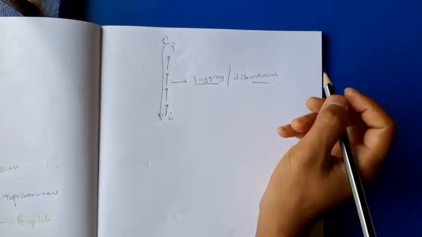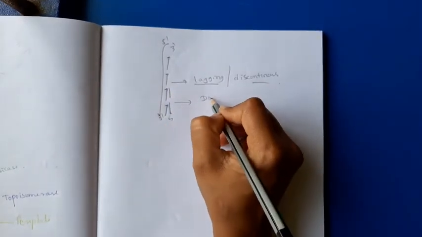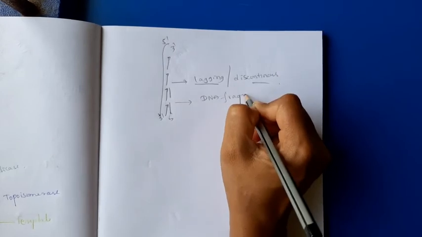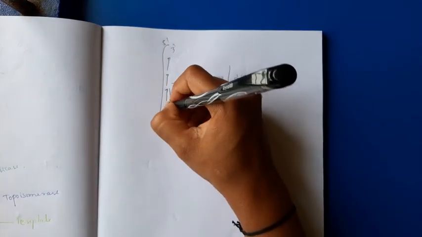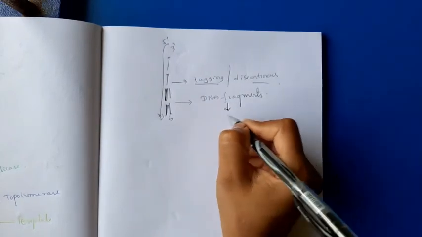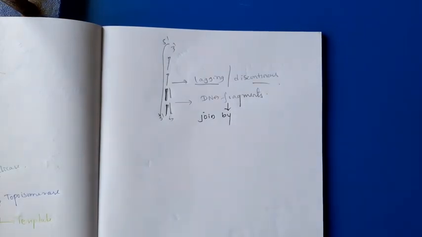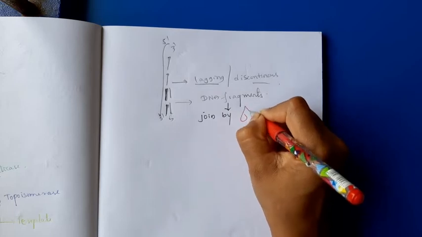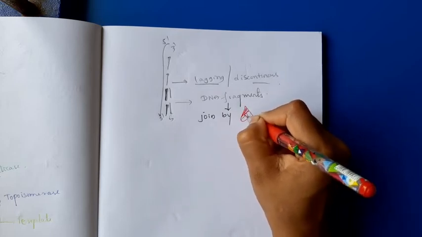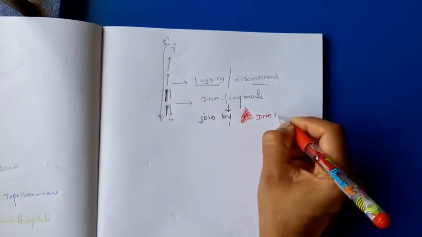Here this lagging strand, these are nothing but the DNA fragments. These DNA fragments are next going to join by another specialized protein, or we can say enzyme, that is the DNA ligase.